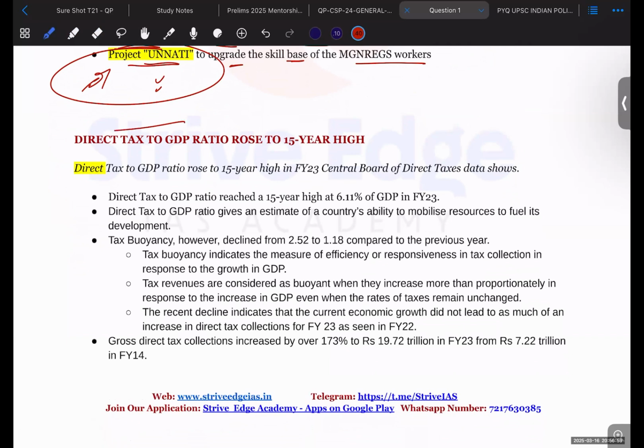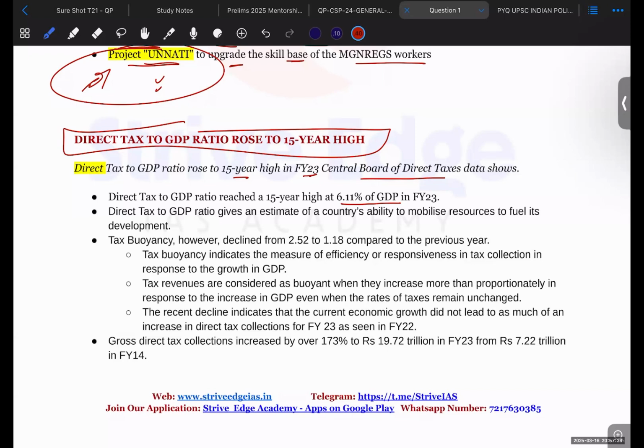Next topic is direct taxes to GDP ratio has risen to a 15-year high. So there is an uptrend that has been seen in the direct taxes to the GDP ratio. Direct tax to GDP ratio rose to a 15-year high in fiscal year 23. Central Board of Direct Taxes data has shown this. Direct tax to GDP ratio is at 6.11% of GDP. Okay, it is one of the highest in 15 years.